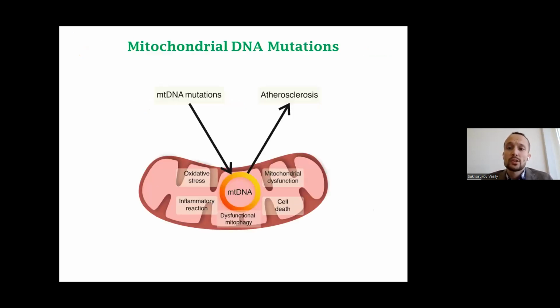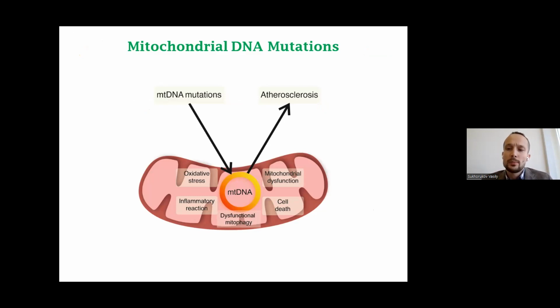Mutations in mitochondrial DNA became a subject of intensive study since they may directly lead to mitochondrial dysfunction, oxidative stress, cell dysfunction, and death. Many mitochondrial DNA mutations were found to be associated with chronic human diseases, including cardiovascular disorders.